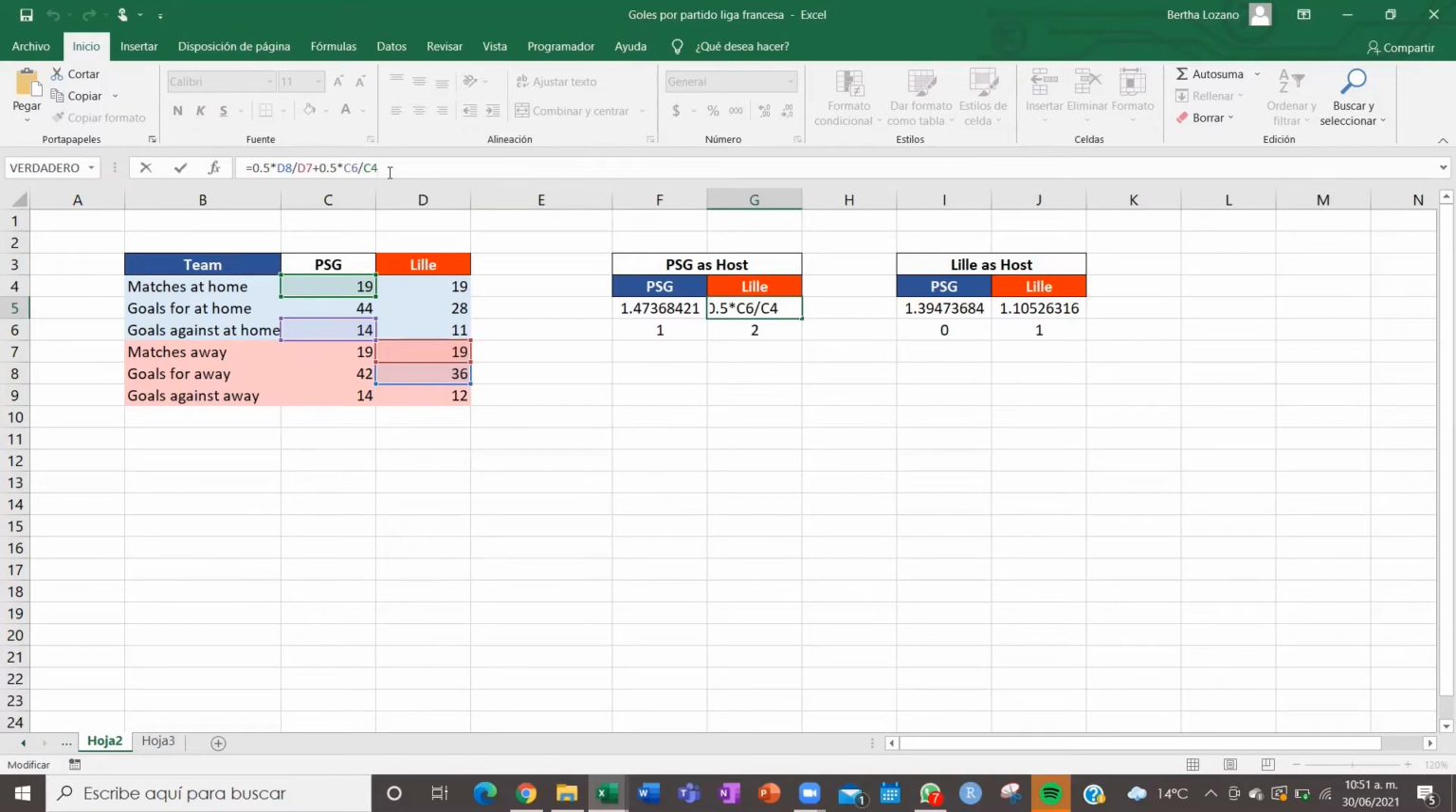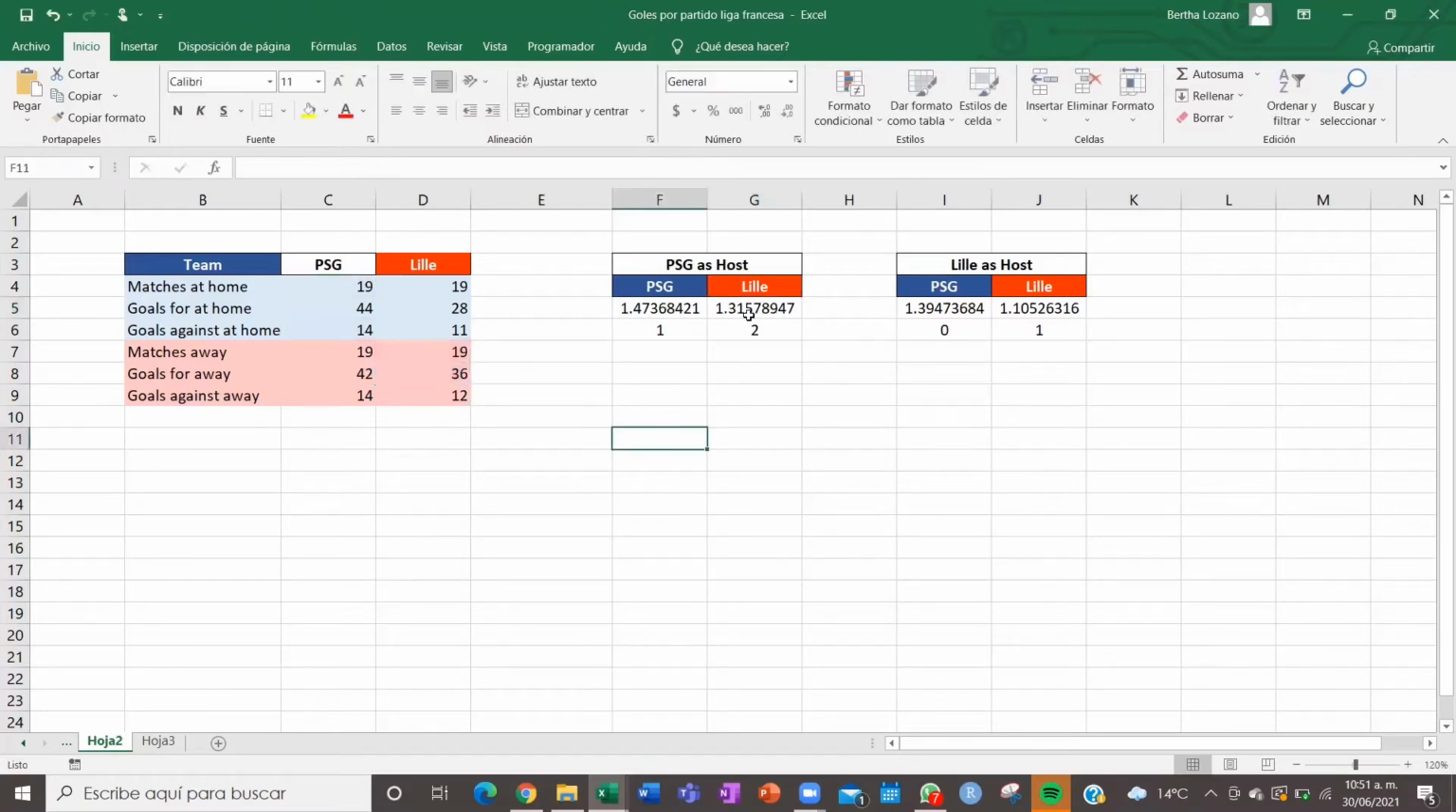So this means that it is reasonable to assume that PSG will score a mean of 1.47 goals in a direct match when they are the hosts against Lille. And likewise, we assume that the lambda for Lille as a guest will be 1.31. So we do the same when Lille is host. How many goals will PSG score and how many goals will the host Lille score? Using the function we just programmed with these lambdas, we simulate the results of the match when each team is the host.